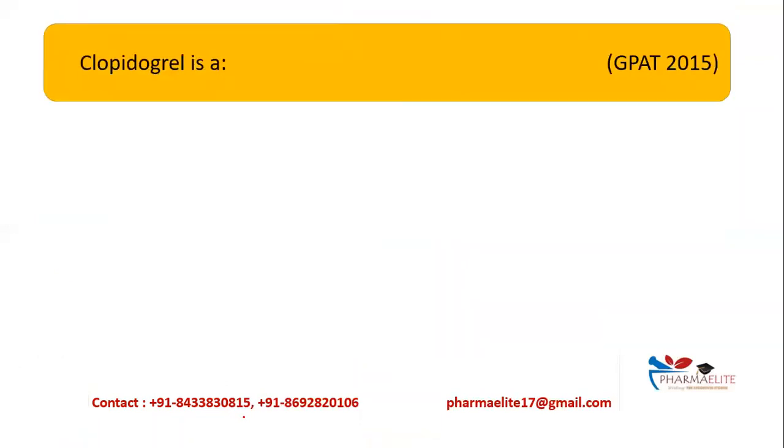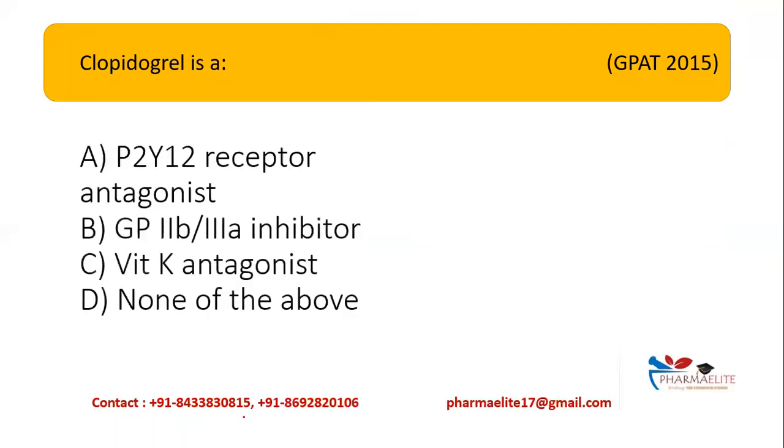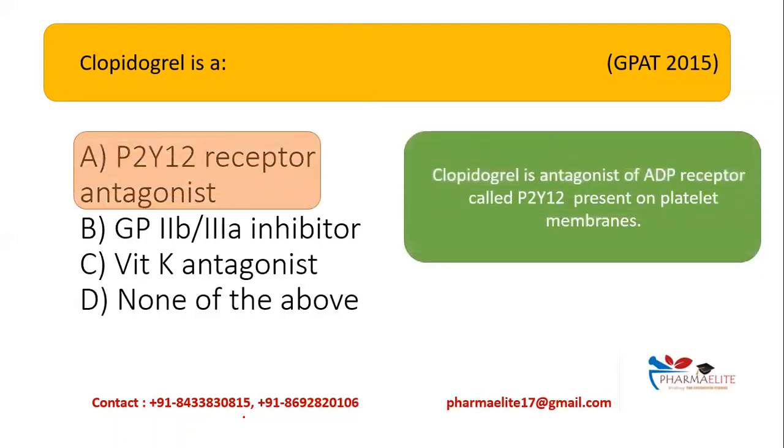Now we will look at this question which was asked in GPAT 2015, and the question is: clopidogrel is, and the question continues in the options as well. So the options are option A, P2Y12 receptor antagonist, GP2B3A inhibitor, vitamin K antagonist, and none of the above. So as we have studied earlier, it is a P2Y12 receptor antagonist because it will be binding to the P2Y12 receptor and it will act as an antagonist of ADP and it will prevent platelet aggregation.